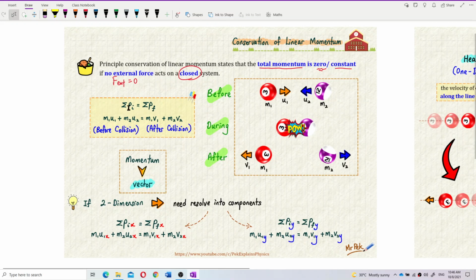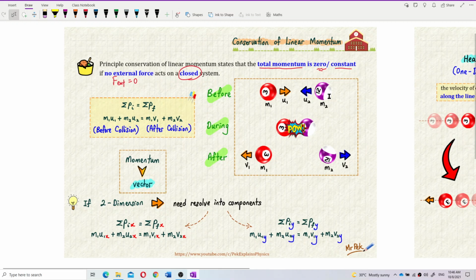But why do we have initial and final momentum? The total initial momentum refers to the total momentum before collision, and the total final momentum refers to the total momentum after collision. Look at these two balls.